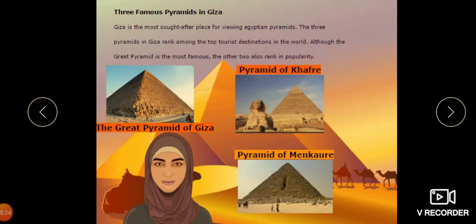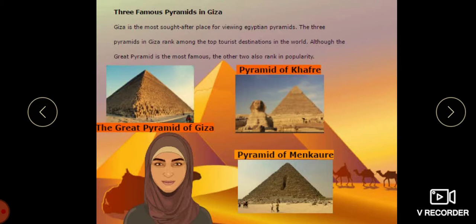The Pyramid of Giza, children, is called Al-Ahramat al-Jizah in Arabic. Giza, also spelled Gizeh, dates to the third and fourth dynasties. The pyramids were erected on a rocky plateau on the west bank of the Nile River near Al-Jizah in northern Egypt. In ancient times, they were counted among the seven wonders of the world.